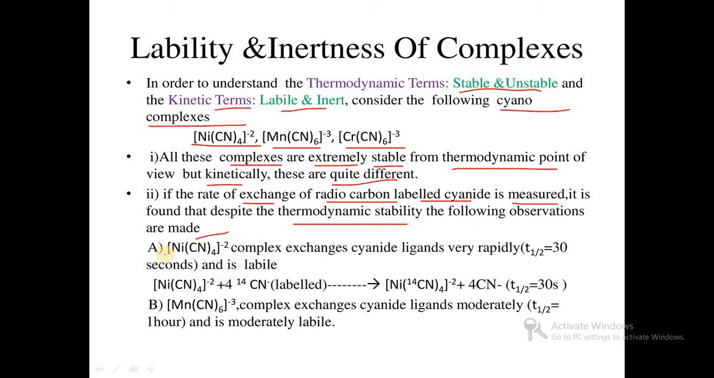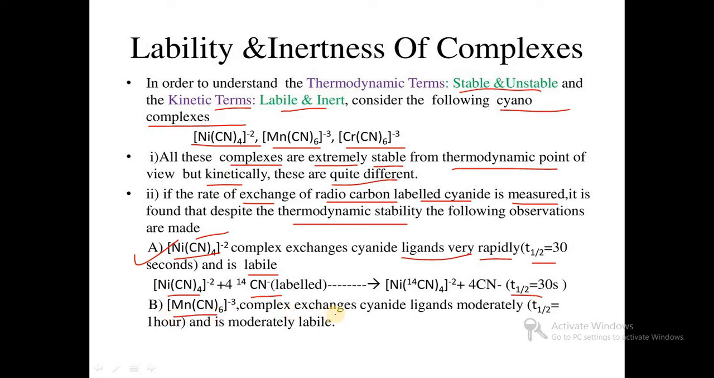The first complex, [Ni(CN)4]2-, tetracyanonickelate, exchanges cyanide ligands very rapidly, with a half-life of 30 seconds, and is labile. It undergoes reaction with labeled CN-14. The reaction is carried out very rapidly, so it is a labile complex.